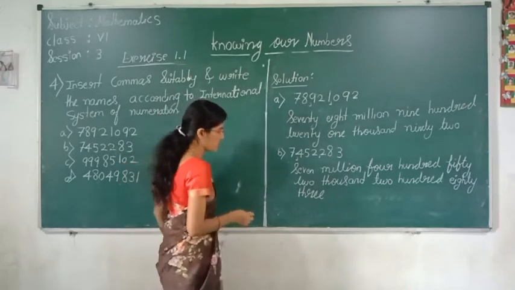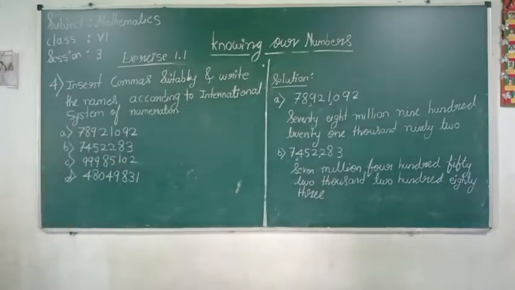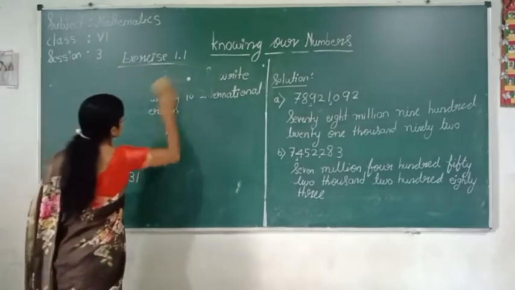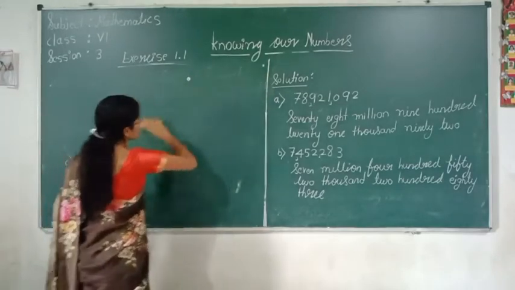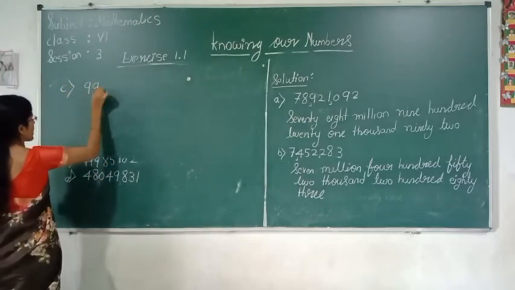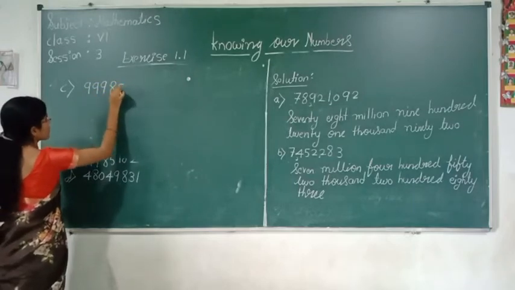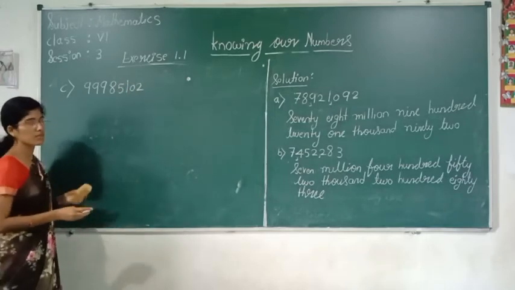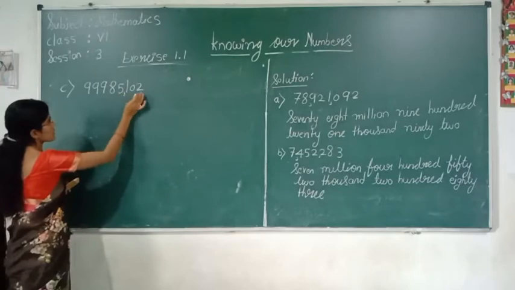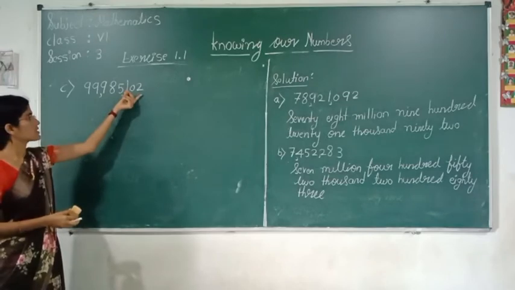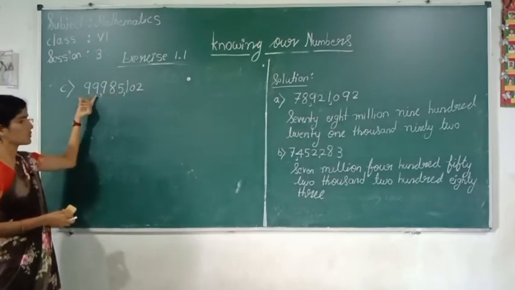Okay, we will see the next one. C1 we will take 999,85102. See here, same stuff. After every 3 digits from right side give commas. This is ones, thousands, millions.